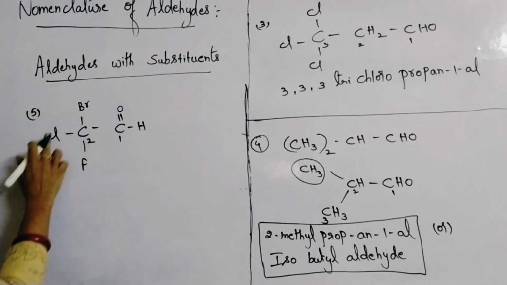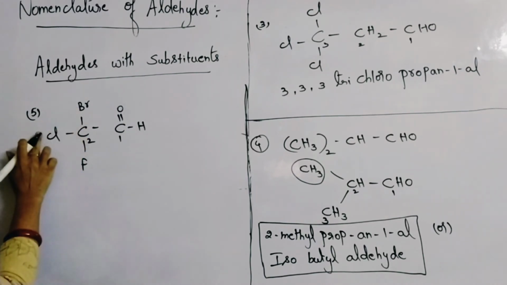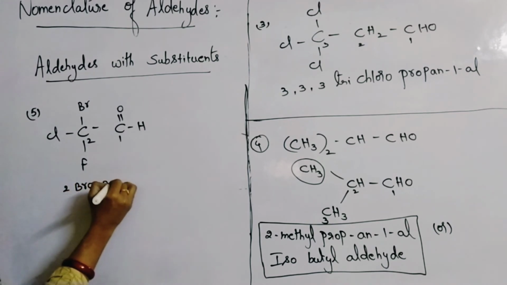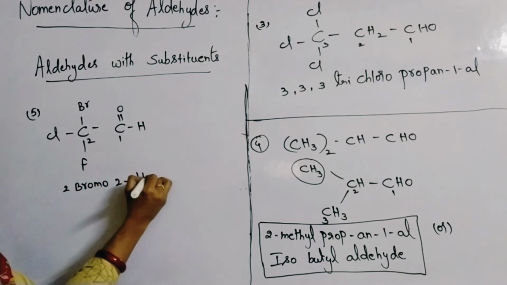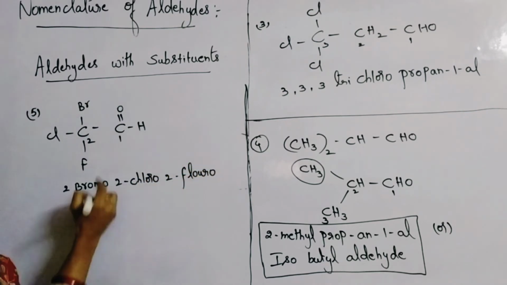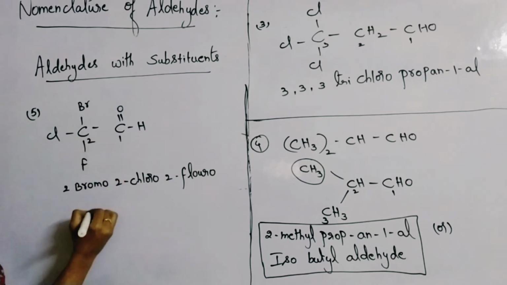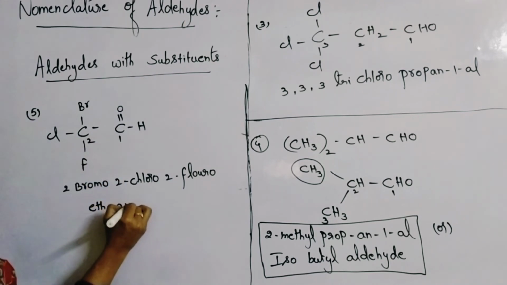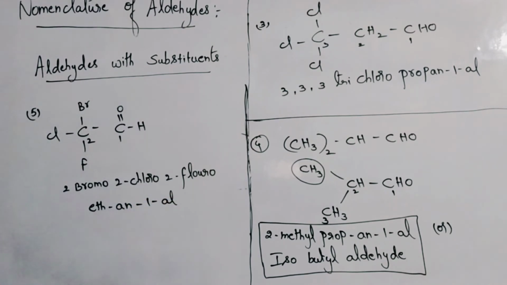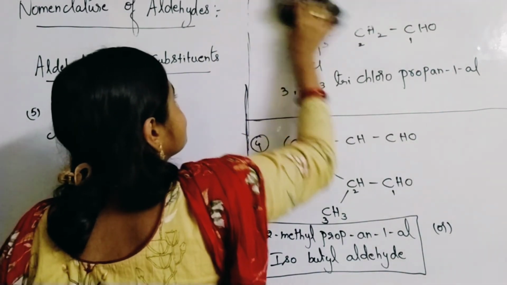Bromo is there, chloro is there, fluoro is there. You have to maintain the alphabetical order. So 2-bromo, 2-chloro, 2-fluoro. Root word is what? 2 carbon atoms are there, so eth. All single bonds are there, so an, and al. Eth-an-1-al. 2-bromo-2-chloro-2-fluoroethanal. Ethan-1-al is the name of this compound.